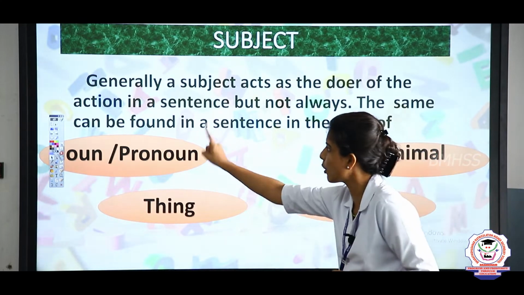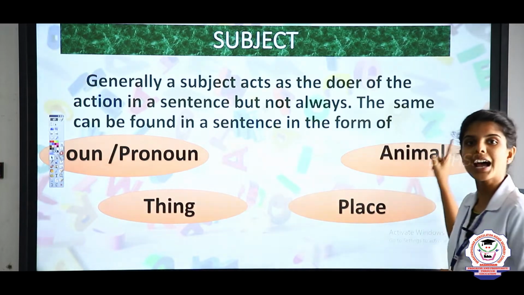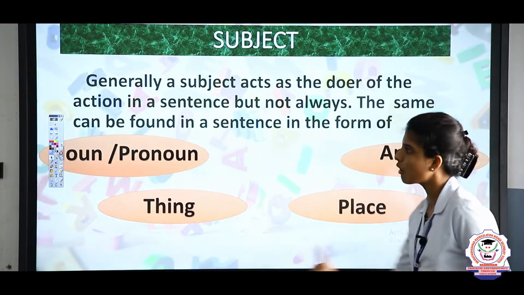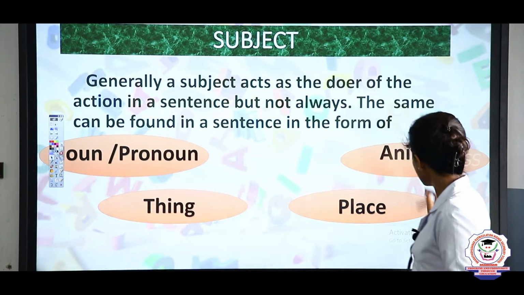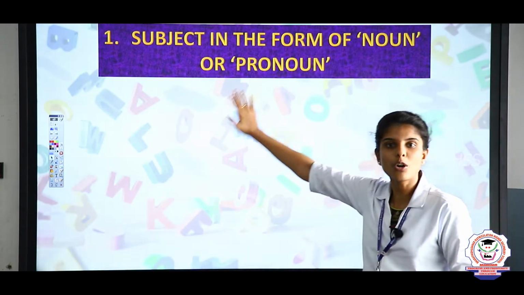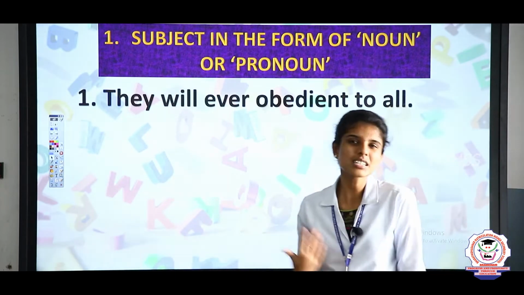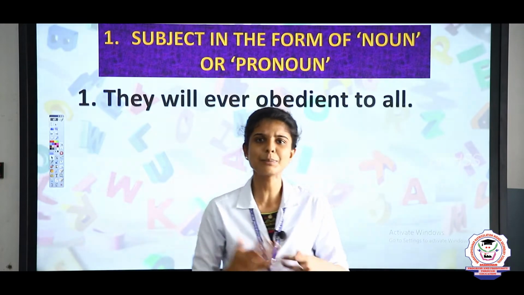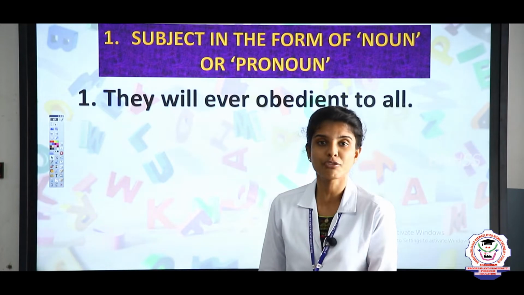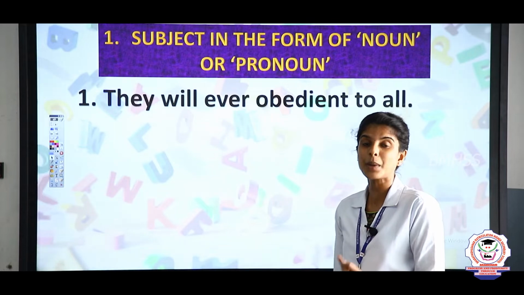The subject can be found in a sentence in the form of a noun or pronoun, thing, place and an animal. Clear? These are all the forms of subject. Now let us see the subject in the form of noun or pronoun. You all know what a noun is. A noun is the name of a person, place, animal or thing. And what is a pronoun? A pronoun is used instead of a noun. Now let us see the subject in the form of noun or pronoun in sentence patterns.